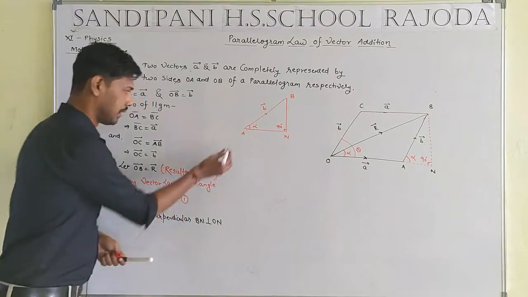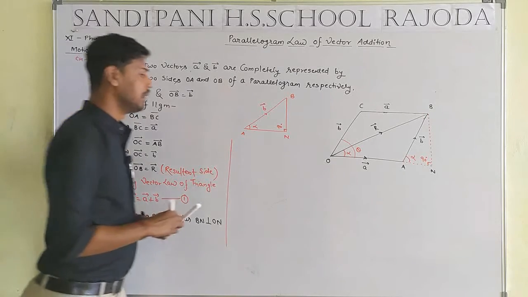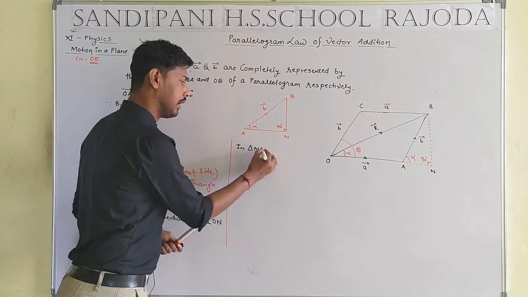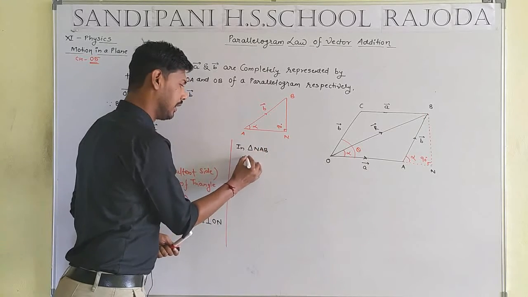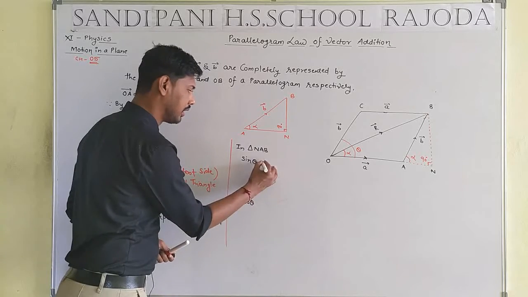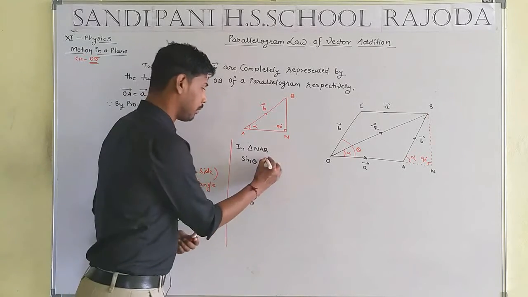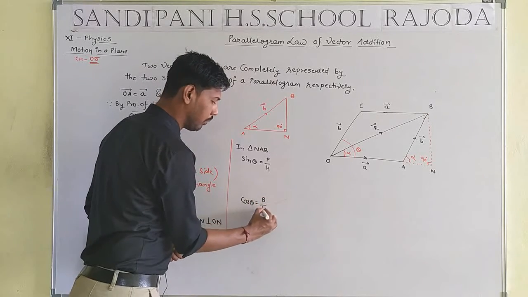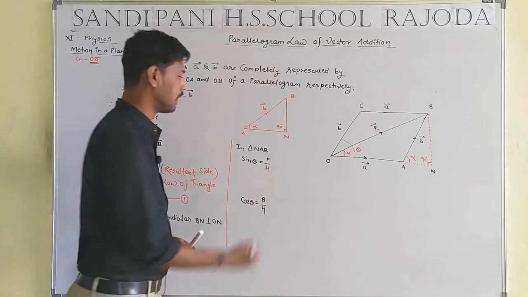In triangle ANB, sin theta, what is the meaning of sin theta and what is the meaning of cos theta? Sin theta will be equal to perpendicular by hypotenuse and cos theta will be equal to base by hypotenuse.